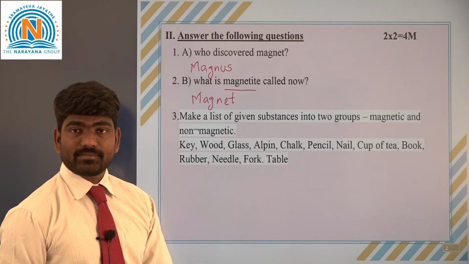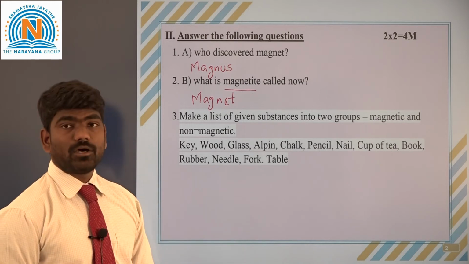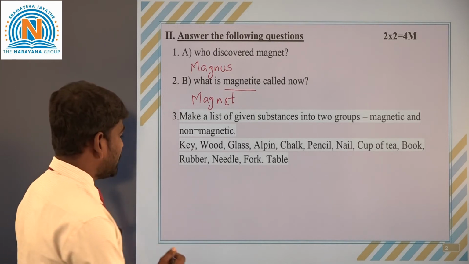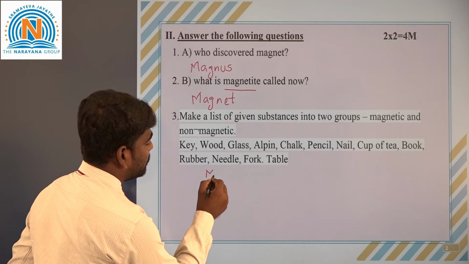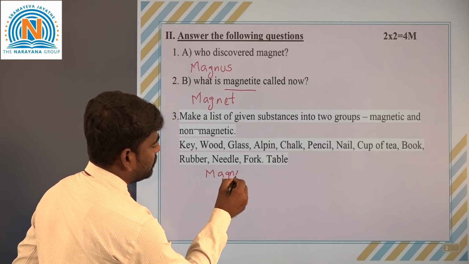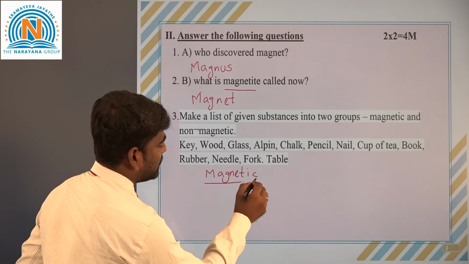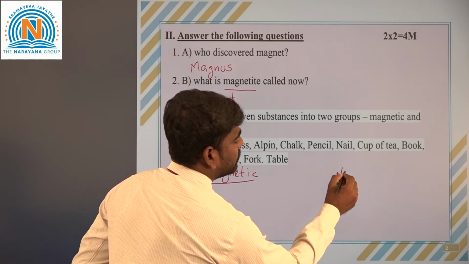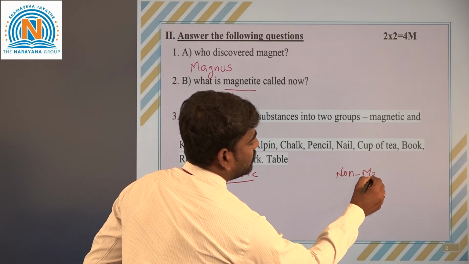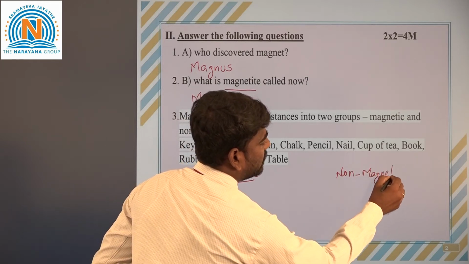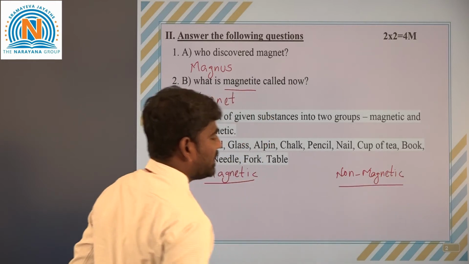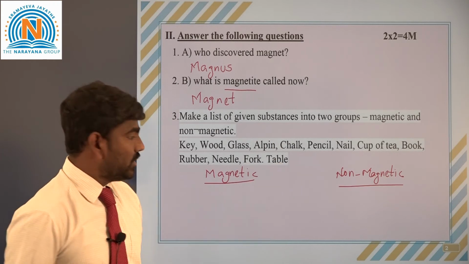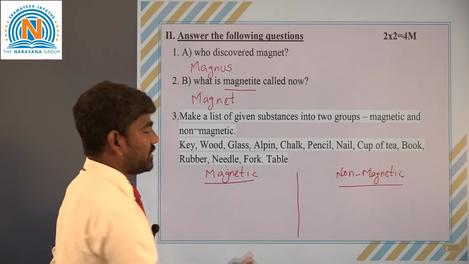One is magnetic substances and another is non-magnetic substances. So we have to classify these given substances into these 2 groups. We will check them one by one.